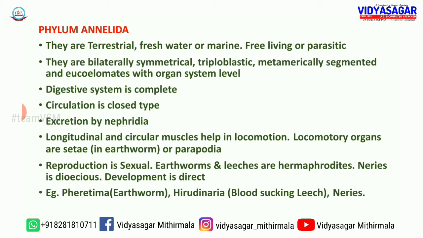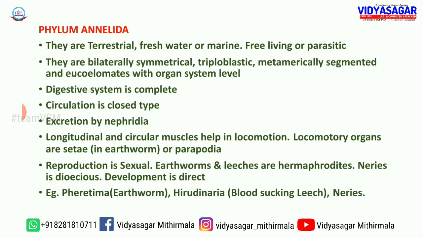Actually, all these phyla, that means the Porifera to Archaehelminthes, they were either acoelomates or pseudocoelomates. A true coelomate character starts from the phylum Annelida. Then digestion is complete. That means the digestive system has both the mouth and the anus. Then the circulatory system is closed type. This is one of the characteristic features of Annelida.